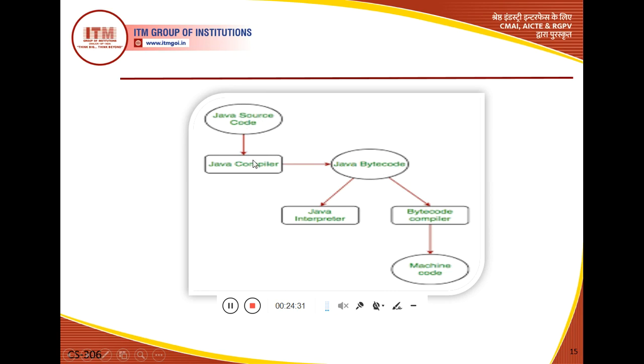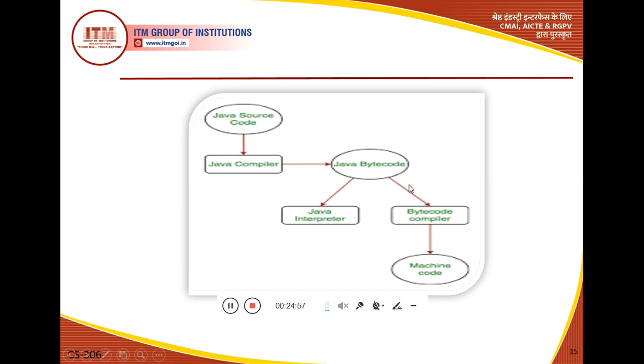So source code is first translated into Java bytecode, because we use a compiler here. After Java bytecode generation, it is interpreted with the help of the Java interpreter, and the bytecode compiler is used for the compilation process.